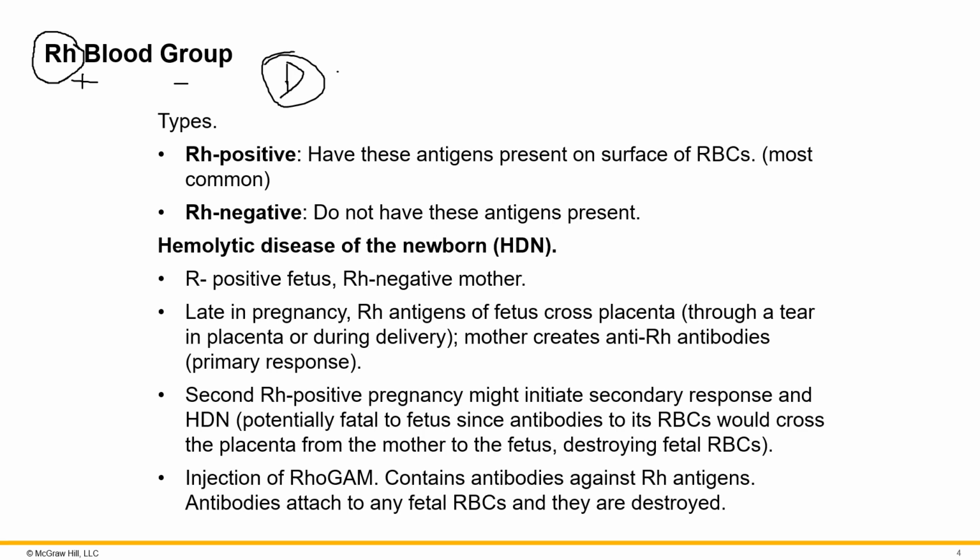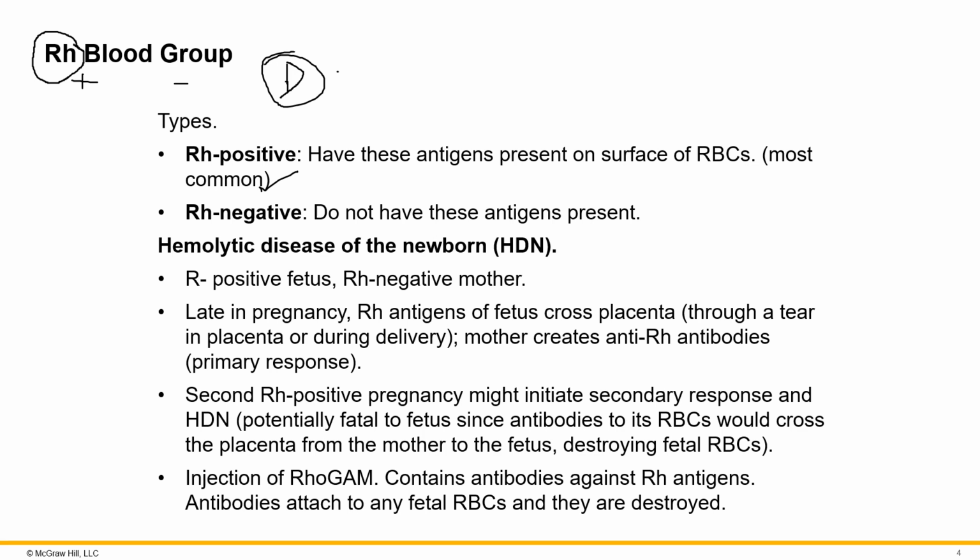Now, having Rh positive blood, so having the D antigen present on the surface of your red blood cells, is most common. Rh negative is not as common as Rh positive. So if we compound both the absence of antigens A and B and the D antigen, blood group O negative becomes the rarest type. And blood group O negative can only receive blood transfusions from a person that has O negative. However, blood group O can donate blood to just about anybody else.